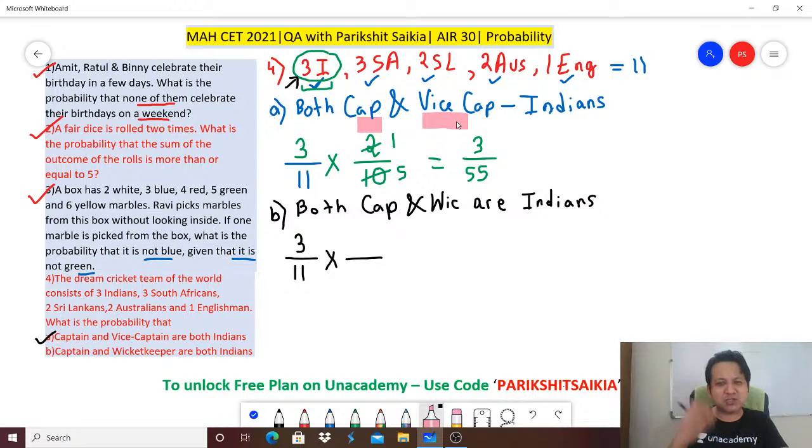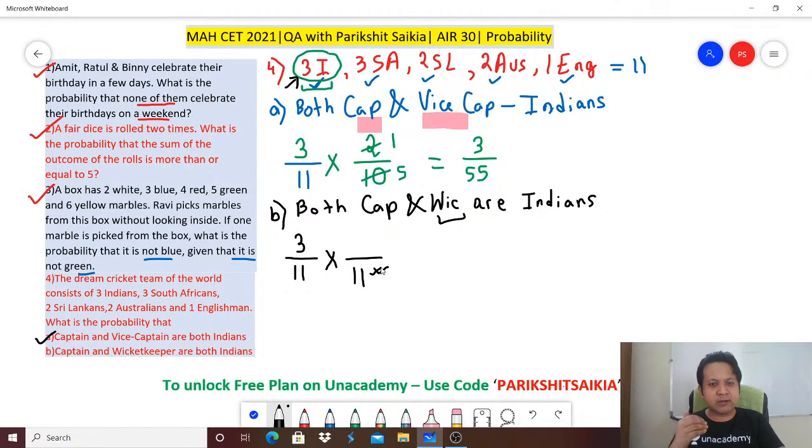Best example, MS Dhoni, my favorite player. Yes? So think about it. When I talk about the second scenario, I need to select a wicketkeeper. I still have 11 options. Why? Let's say I selected Dhoni as the captain. I can still select him as the wicketkeeper. So the denominator is still 11.